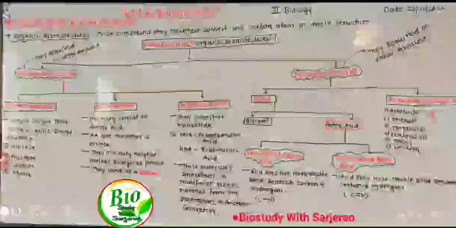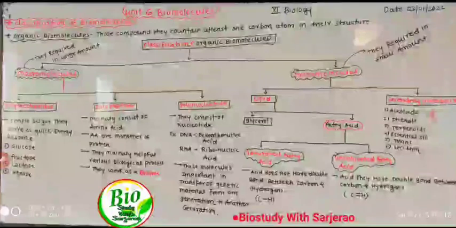Second one is polypeptides. Polypeptides are simply what we call proteins. Proteins mainly consist of long chains of amino acids. Amino acids are joined by peptide bonds, and that we call a polypeptide. Poly means several, many. So many amino acids join by peptide bonds to form functional proteins. Amino acids are the monomers of proteins.